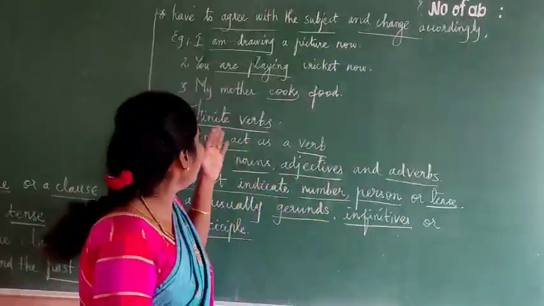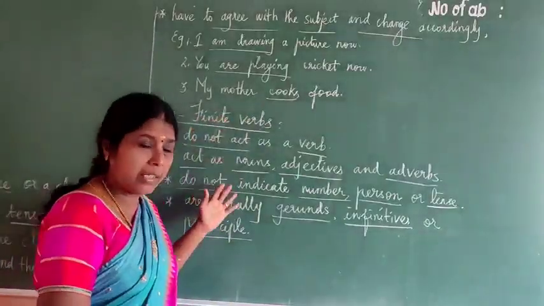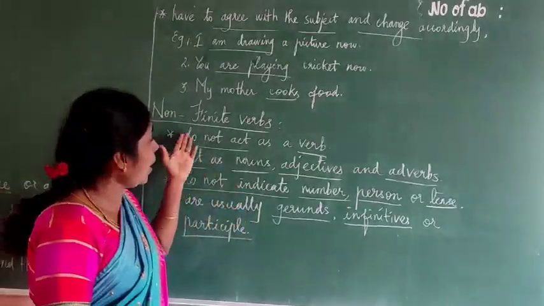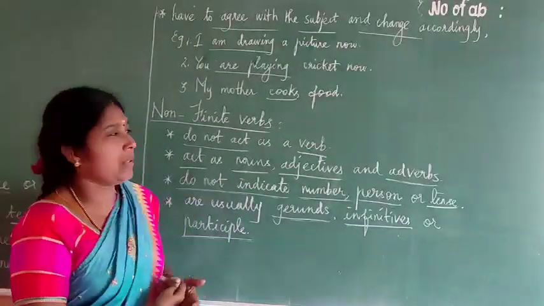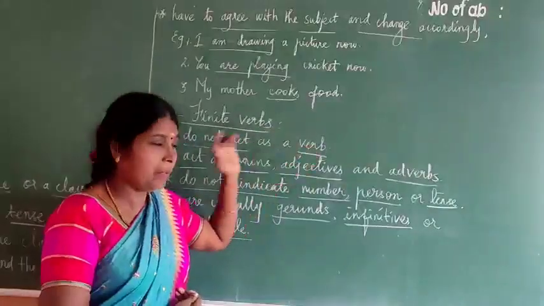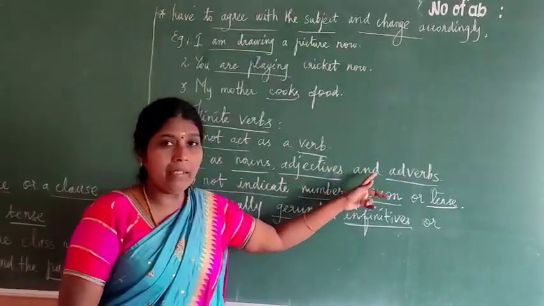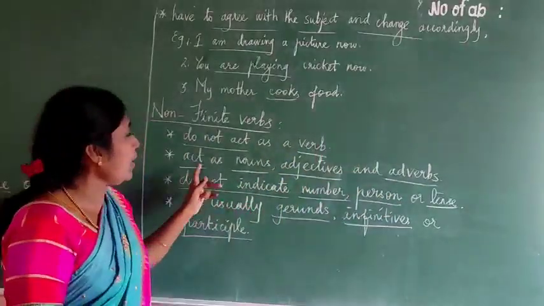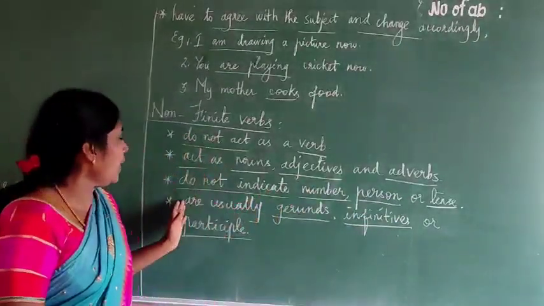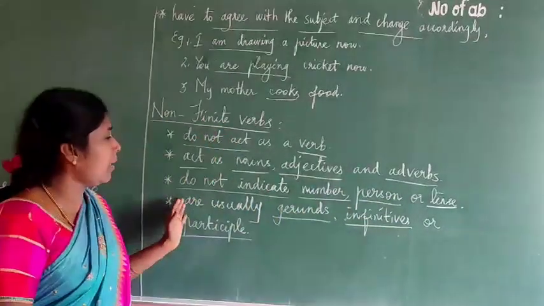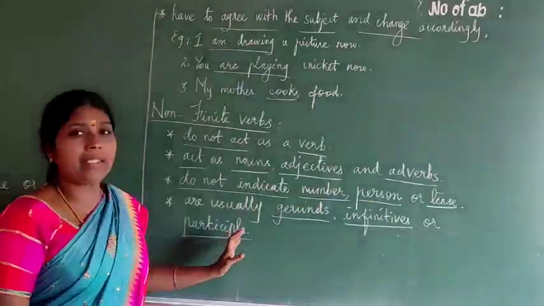See the next one, non-finite verbs. First, how they function: they do not act as a verb. So it is just the opposite of finite verbs. They act as nouns, adjectives and adverbs. They do not indicate number, person or tense. Non-finite verbs are usually gerunds, infinitives or participles.